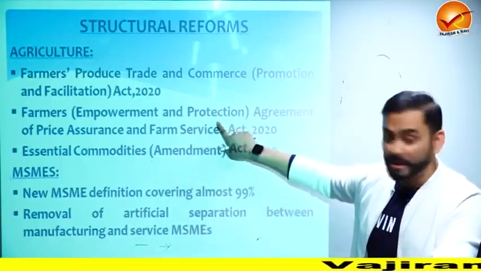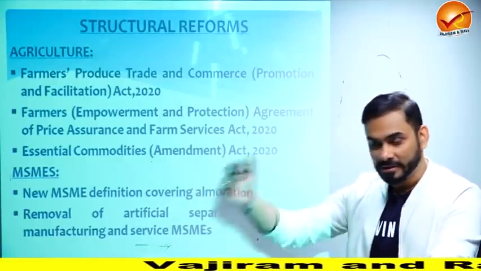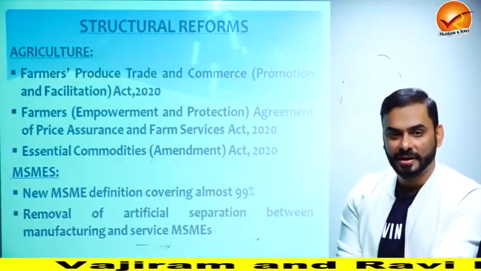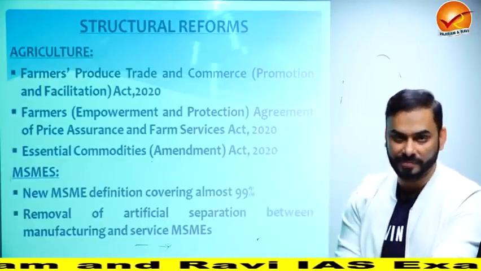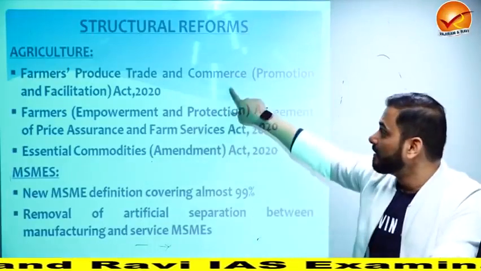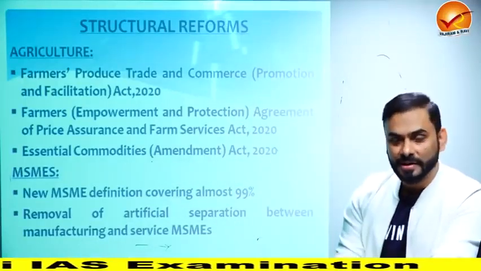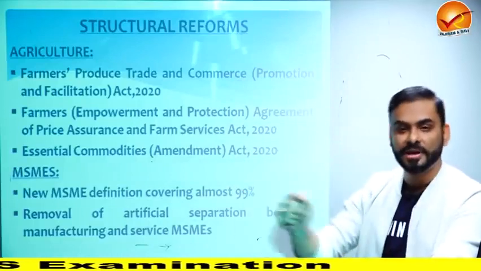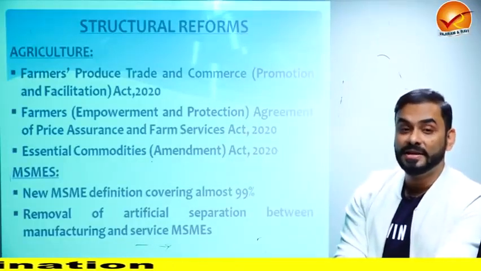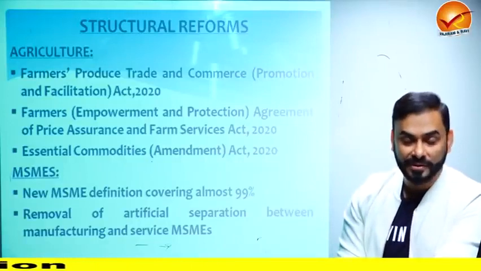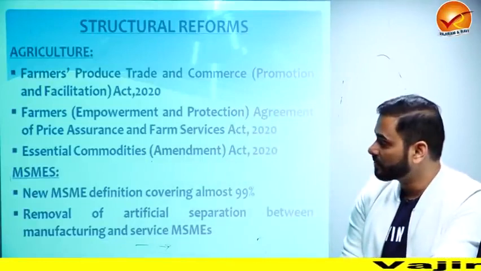One is contract farming, which the government has started, where farmers can directly have a contract with companies like Reliance and Big Bazaar, and directly sell their products to them under contract farming. Farmers can sell their products on any portal, online or offline, to anybody at their agreed upon prices, and nobody can take mandi fee from them now. The middlemen have gone. So these are the three major reforms under agriculture.